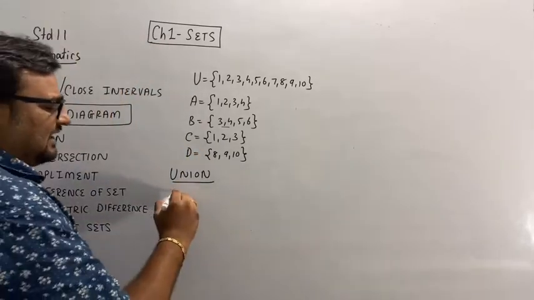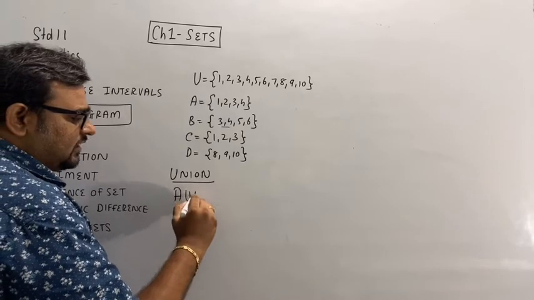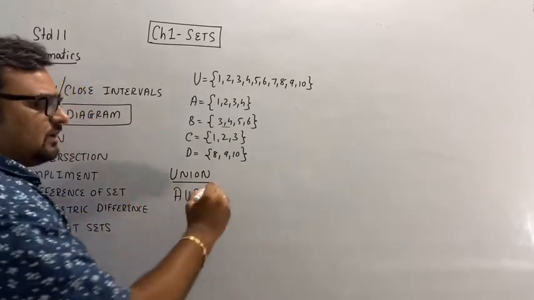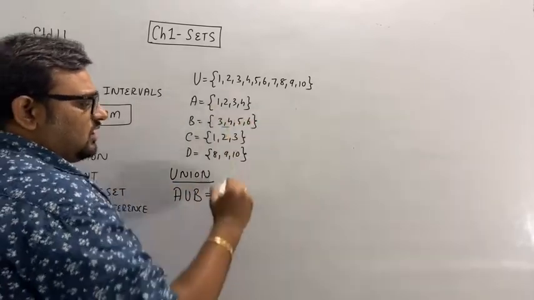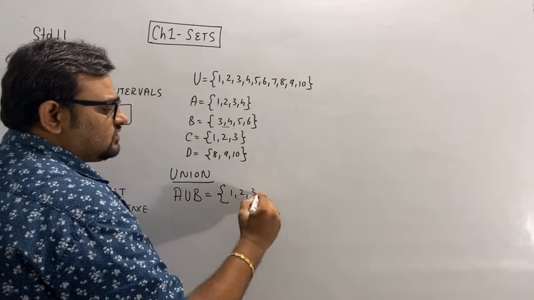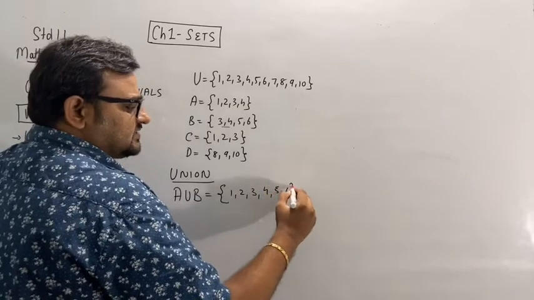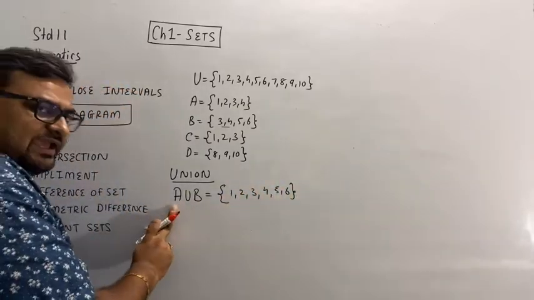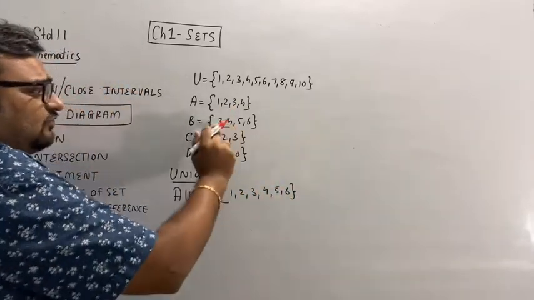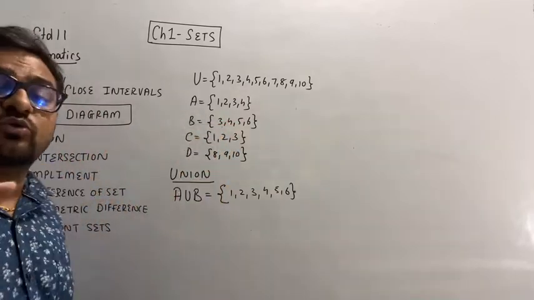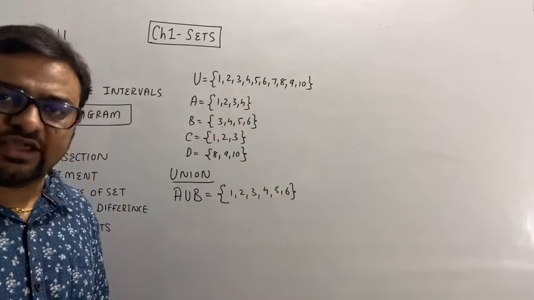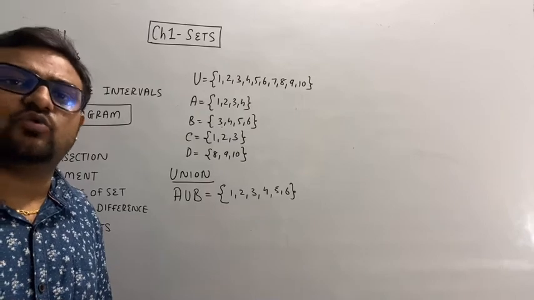Means if I take A union B, this will be equal to 1, 2, 3, 4, 5, 6. All the elements of A and B. But see, 3 and 4 are common. I will not write them down twice.